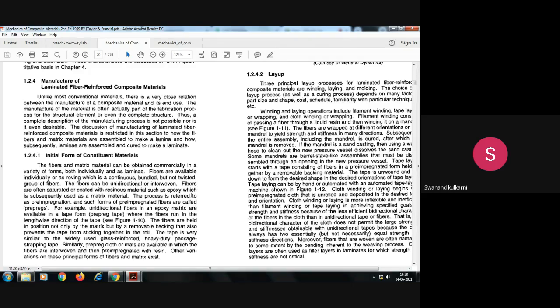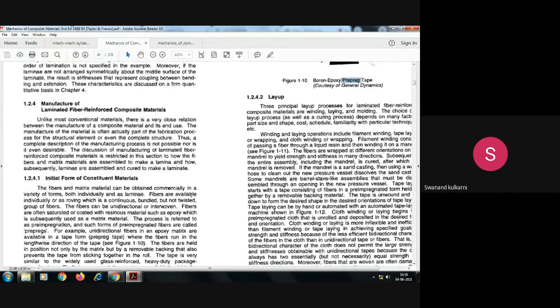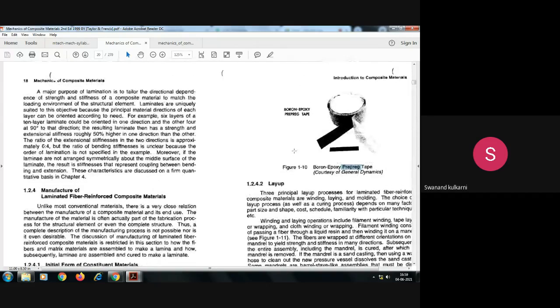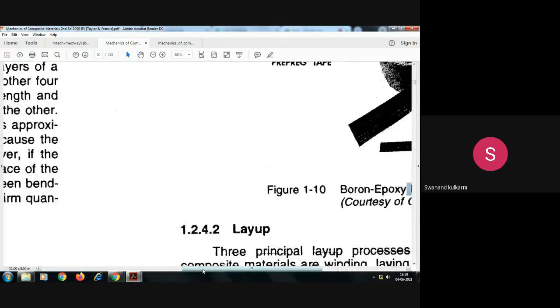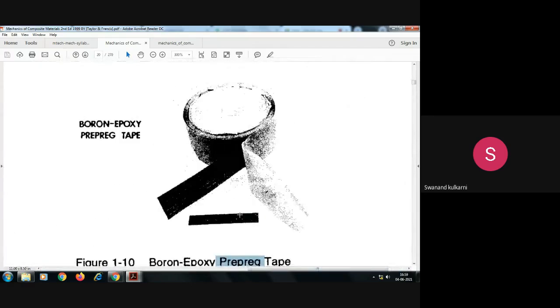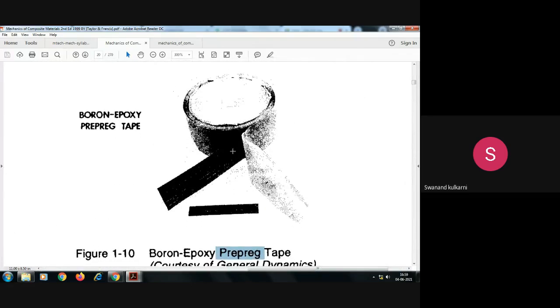Means what? See, in case of suppose any material we are going to manufacture with the help of this particular pre-impregnated fiber. Here we can observe the figure. One of the cases has been shown here. So boron epoxy. Inside this, boron epoxy prepreg tapes have been manufactured here.